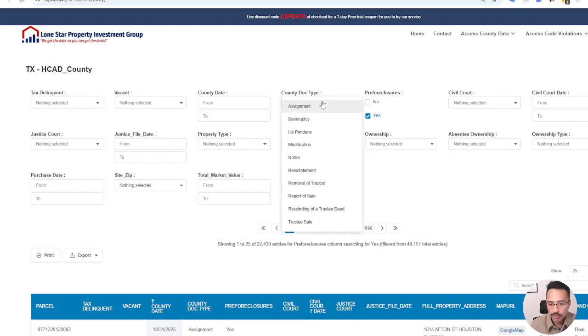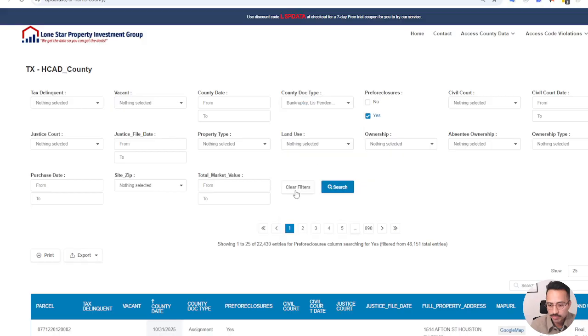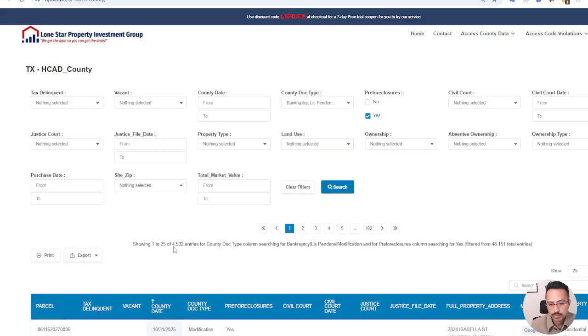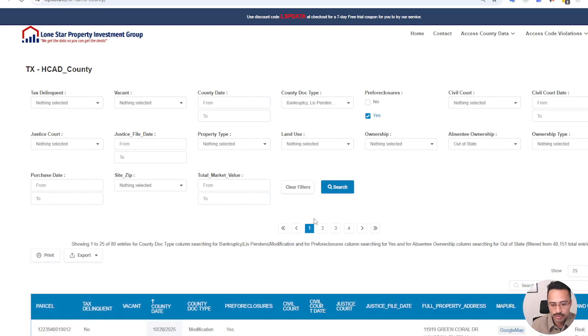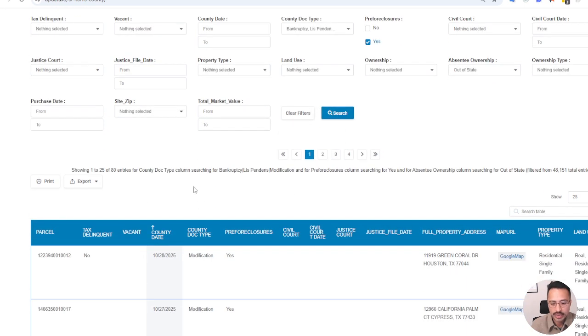And then let's say you wanted to zero in even further, right? You can just say, hey, let's look for bankruptcies, lis pendens, maybe modification of loans, right? Reassignment of trustee, or let's just uncheck that one. But let's say you wanted to search further, so that narrows it down quite a bit. And then from here, obviously you can apply other filters. Let's say you're only interested in out-of-state absentee owners. You can narrow that down further, right? Now it brings it down to 80.